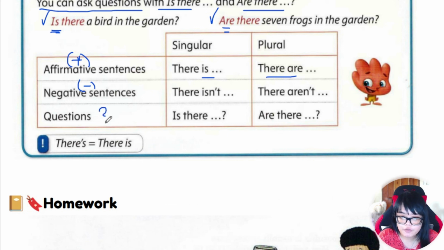So question form, so this is where you ask questions. So the verb is the first. This is at the beginning. Is there a bird in the garden? Are there 7 frogs in the garden?